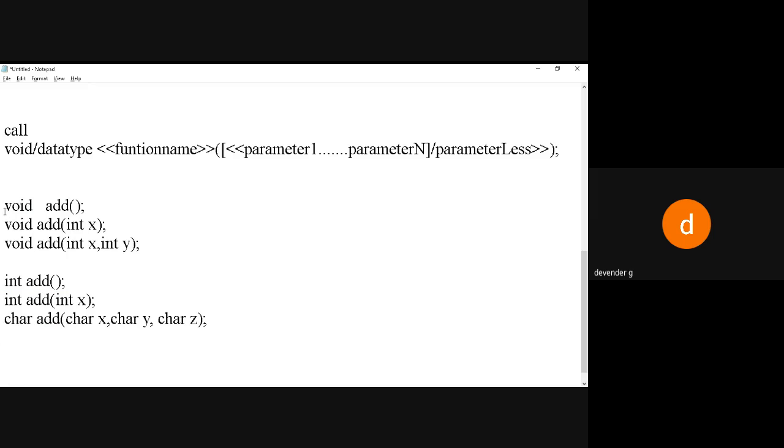That means the function will execute the things, but it will not carry forward the values. It will not return anything to you. The calculation or the logic will work there only, and once it comes out of that particular block, nothing will be carried forward.